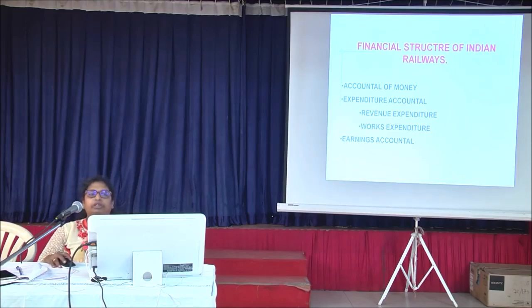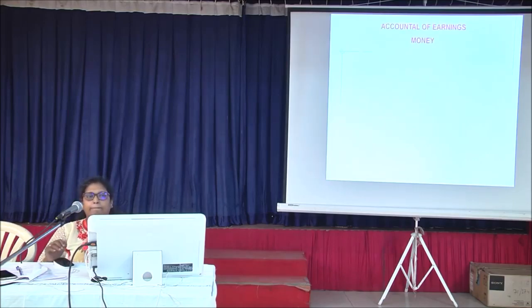Financial structure of Indian Railways. It is the accountal of money. One is expenditure accountal under revenue and works expenditure, and the second is the earnings accountal. So how is earnings accounted for in railway?